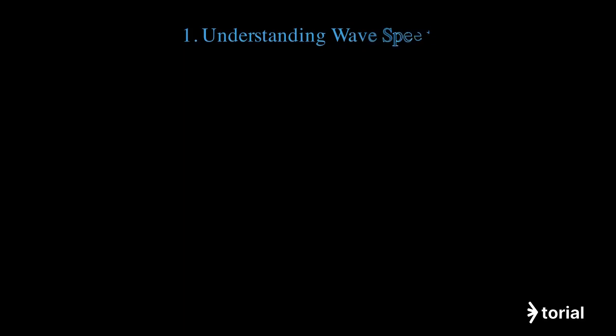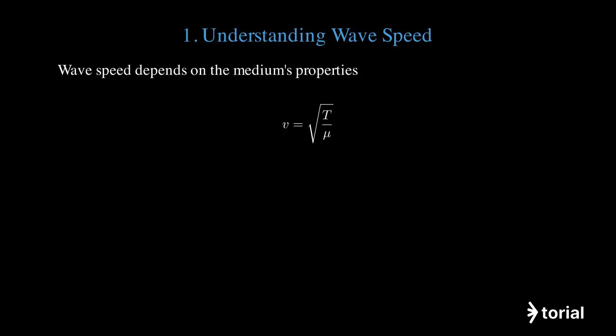First, let's understand what determines the speed of a wave in a string. The speed of a wave through any medium depends on the physical properties of that medium. The wave speed equals the square root of tension T divided by linear mass density mu.